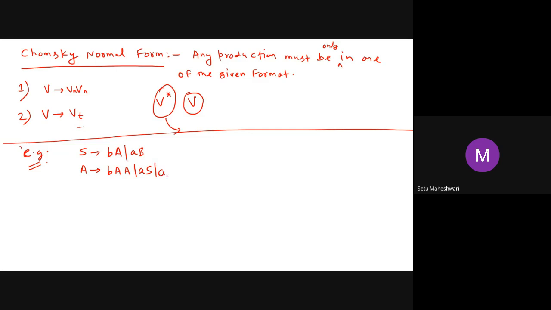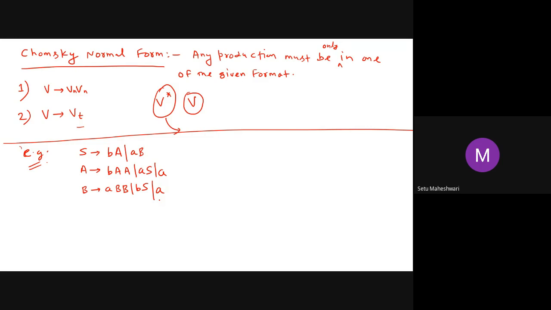S derives AS | A, and then B derives A double B | B, not B, it is like A double B | BS | A. That's what your grammar is. And then, A derives B double A | A S, and B derives A double B | B S | A. Yeah, that's how it is.